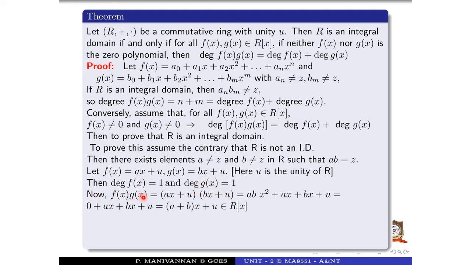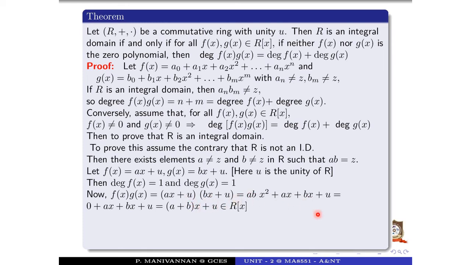Now f(x)·g(x) is equal to (ax + u)(bx + u), which is equal to ax·bx, which is ab x². Then ax·u is ax, since u is the multiplicative identity, so au equals a. Then u·bx is bux, which is equal to bx.